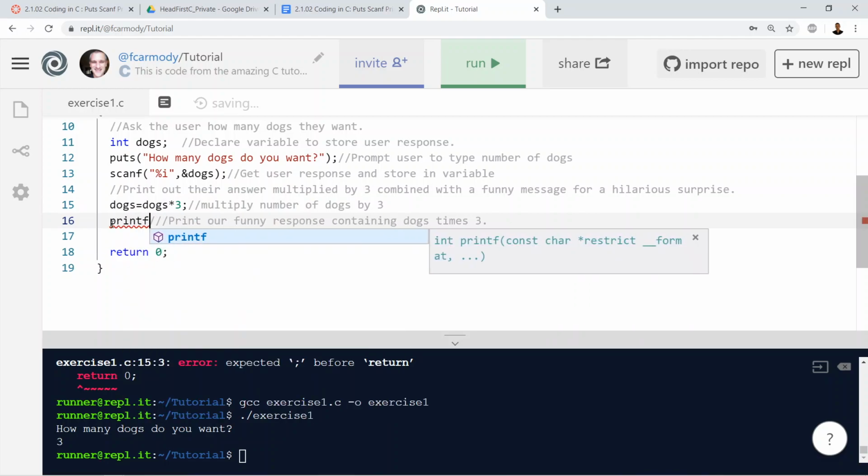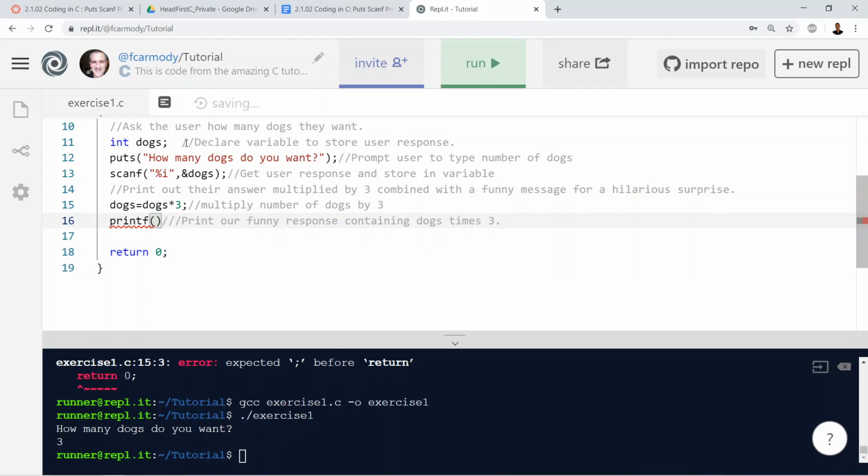So printf is just like puts, okay, except it takes at least 2 arguments. So our first one is a string, okay? And we're going to say, wow, we're going to put in whatever they typed, right? So it's going to be an integer.